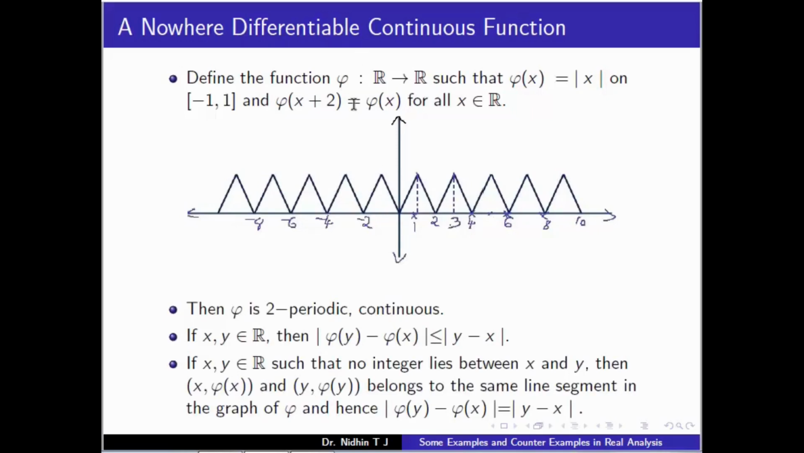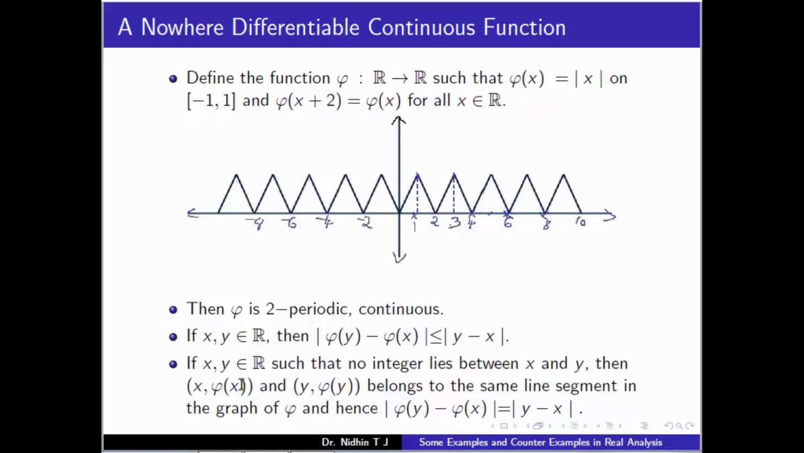Properties of this function phi, which is 2-periodic and continuous. By the pasting lemma, this is continuous. And also mod phi of y minus phi of x is less than or equal to mod y minus x. Here in this interval it is less than mod y minus x, then it is shifting, so this inequality will hold, that is, mod phi of y minus phi of x is less than or equal to mod y minus x.